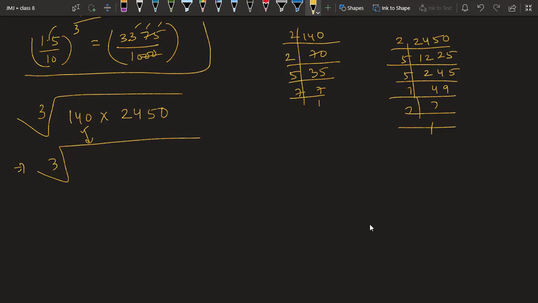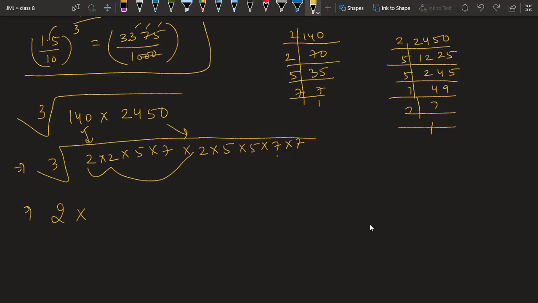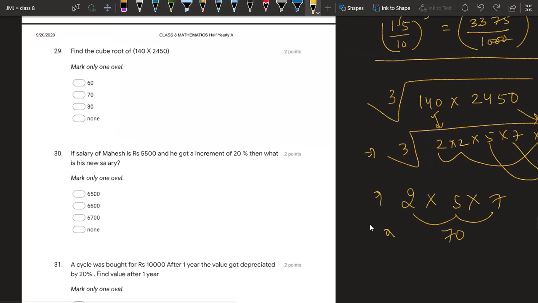140 can be written as 2 into 2 into 5 into 7. 2450 can be written as 2 into 5 into 5 into 7 into 7. Now just observe 1 2 3. There are 3 2's, so 1 2 will come out. 5 5 5, 1 5 will come out. 7 7 7, 1 7 will come out. So answer is 2 5 is 10, 7 is 70. So the cube root is 70.